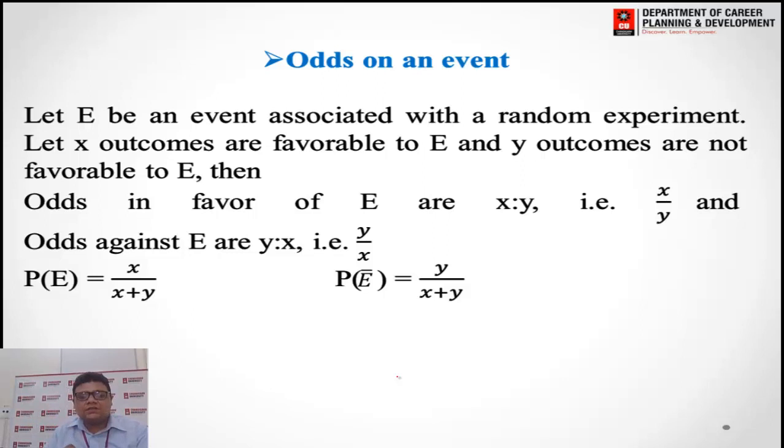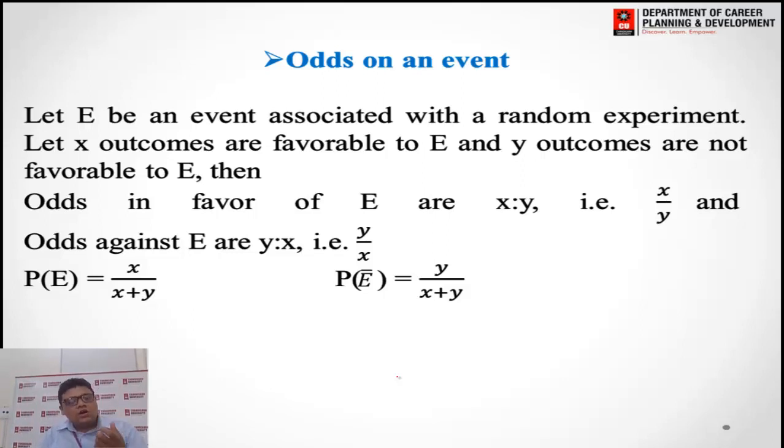Odds on an event. Now here, let E be any event associated with a random experiment. We have taken x outcomes are in the favor of E. Means if I have asked you will it rain tomorrow, so x is the possibility of it raining tomorrow, and y will be the outcome that it will not rain tomorrow, that is against the event which I have asked. So x is the outcome in the favor of E, y is the outcome that is not favorable to E.